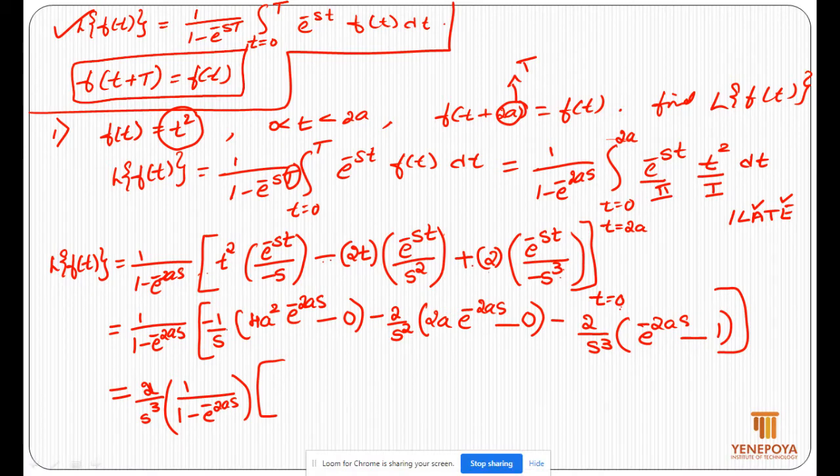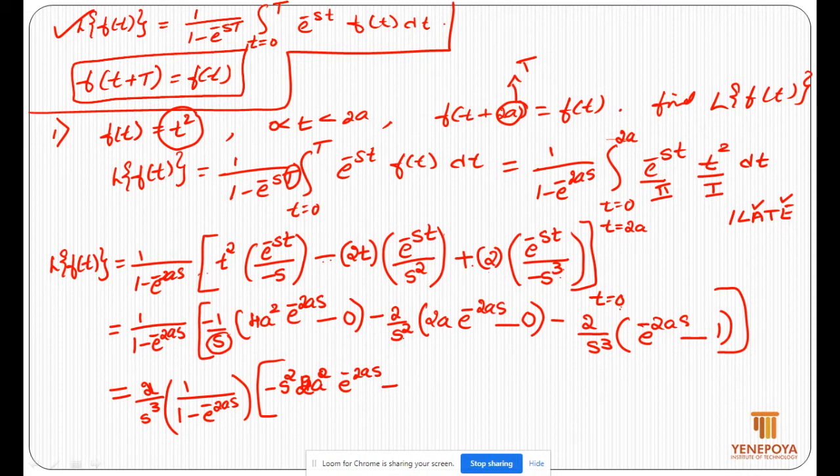Here minus s square, since we have taken s cube outside we should multiply by s square here, so minus s square 4a square. 4 becomes 2 since 2 is outside, 2a square e power minus 2as.